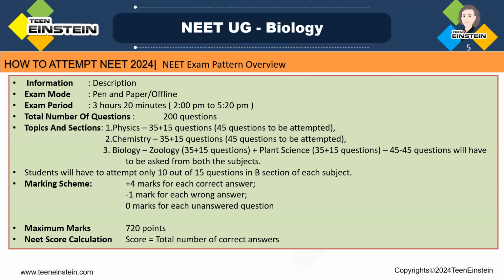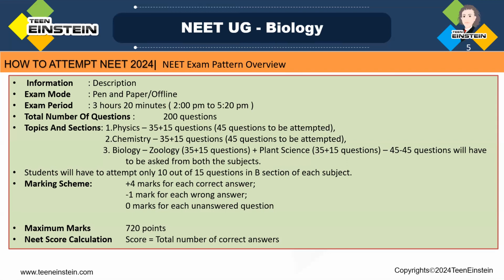Clear? Only the first 10 questions. We said in section B you will get 15 questions, but out of that, only 10 questions from section B will be evaluated. If candidates write more than 10 questions in the B section of each subject, only the first 10 questions will be evaluated.